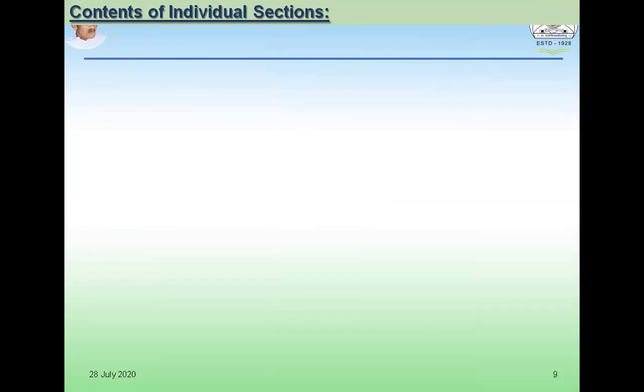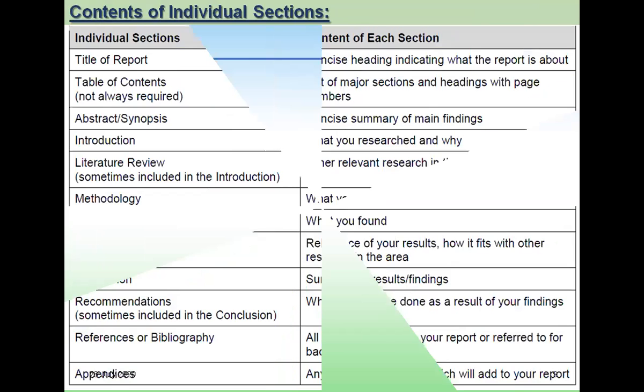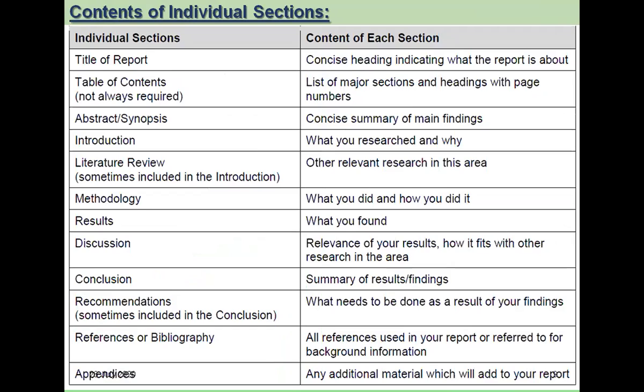Let us talk about the contents of the individual sections. What should the title of the report be like? It needs to be concise, indicating what the report is all about. The heading needs to be concise, precise, and it should be able to indicate what the report is all about. The way the cover of a book should give you detailed information regarding what must be inside the book, similarly, the title of the report should give a clear-cut indication about what that report must be.